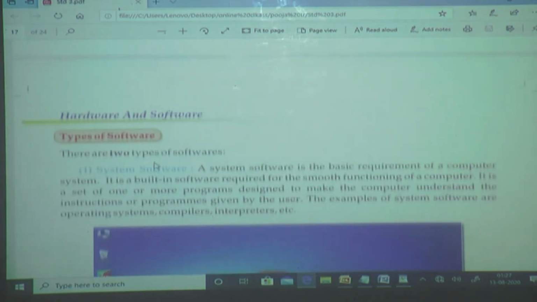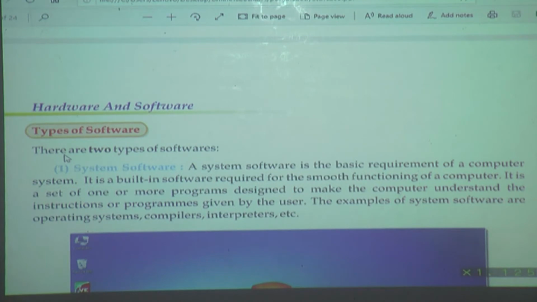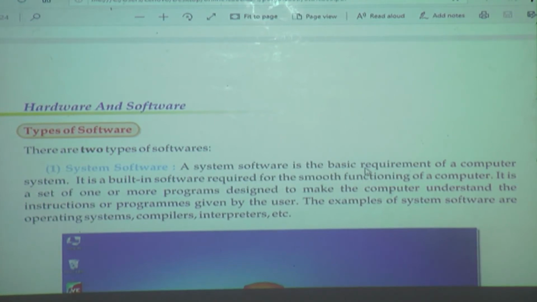Next is types of software. How many types of software? Softwares are two types, which are the system software and application software. Firstly, we will see what is meant by system software. A system software is a basic requirement of a computer system. Means system software means what? Basically, what the computer requires, that type of software is called system software. It is a built-in software required for the smooth functioning of the computer.